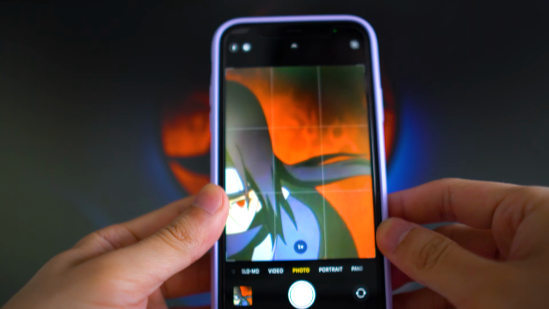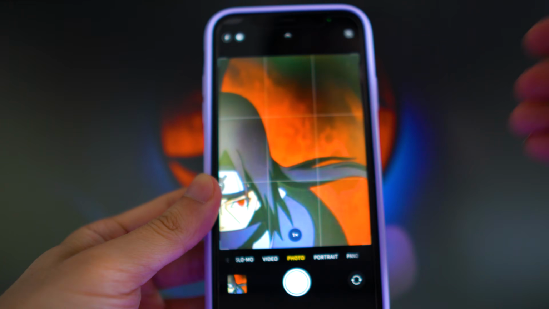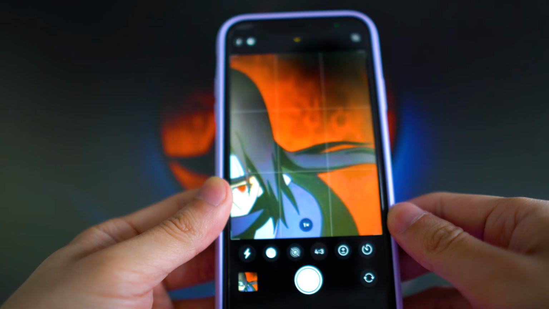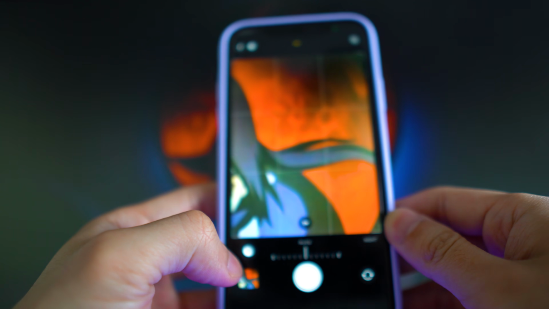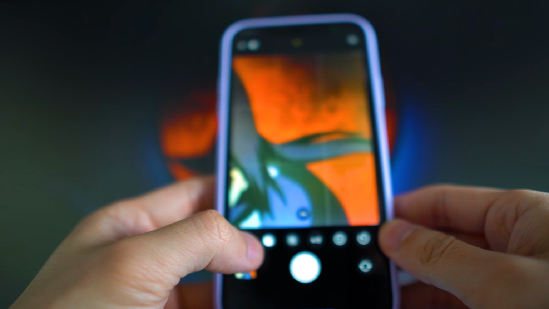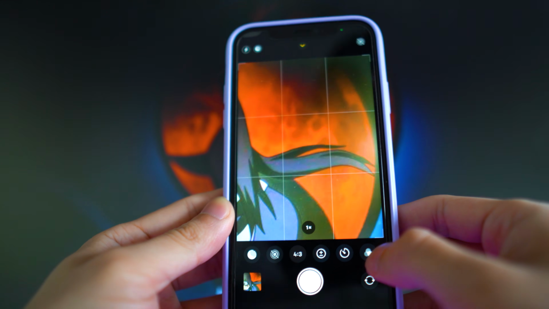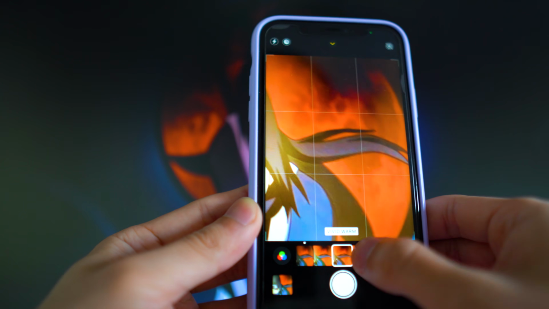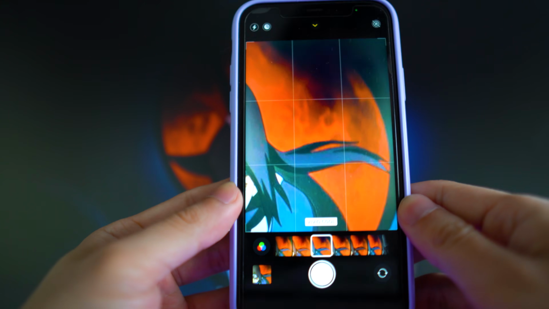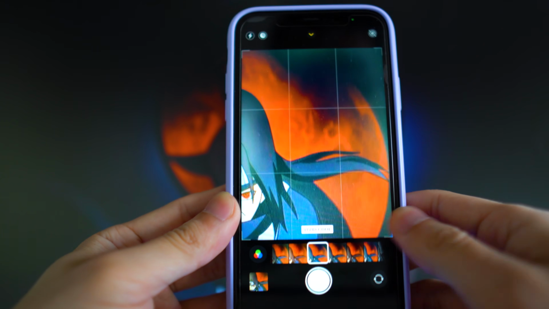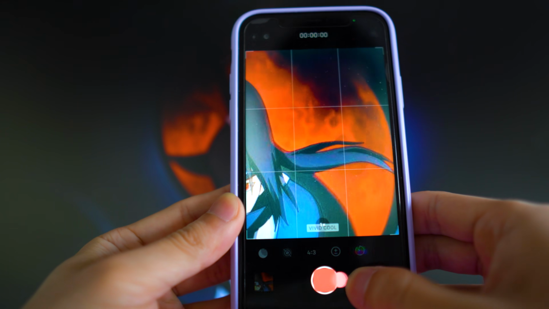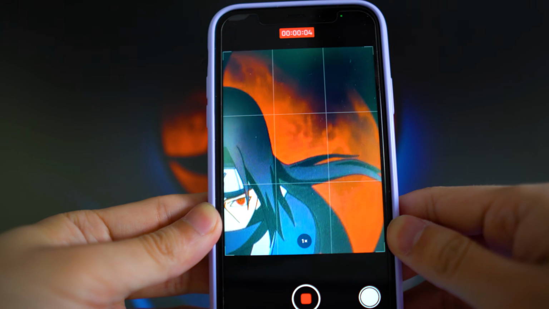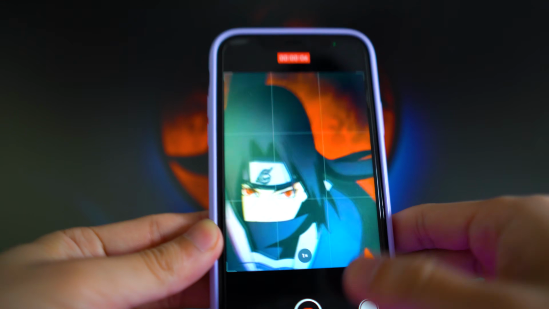And the last thing I actually want to show you guys is the filter. You guys can actually use filters to shoot your video. So if we swipe down right here, you guys can see that we can select a filter. If we go back right here, scroll over to the right and click this little filter icon, you guys see there's a bunch of filters. We have Vivid Warm, we got Vivid Cool, and if you want to shoot video with this filter on, do that trick that I showed you guys where you just swipe to the right and it's going to shoot in the filter that we've selected for the video, which is pretty awesome.